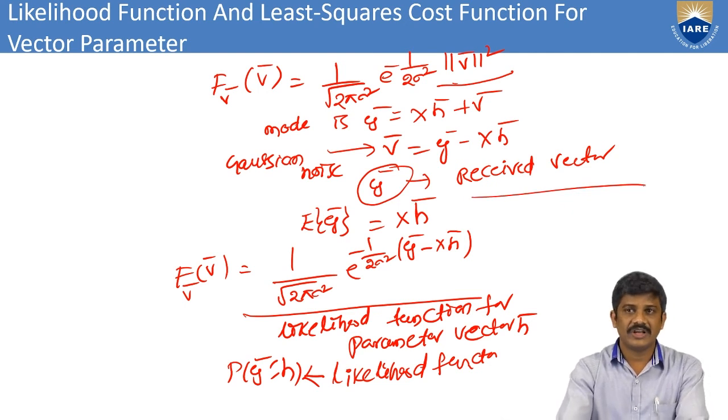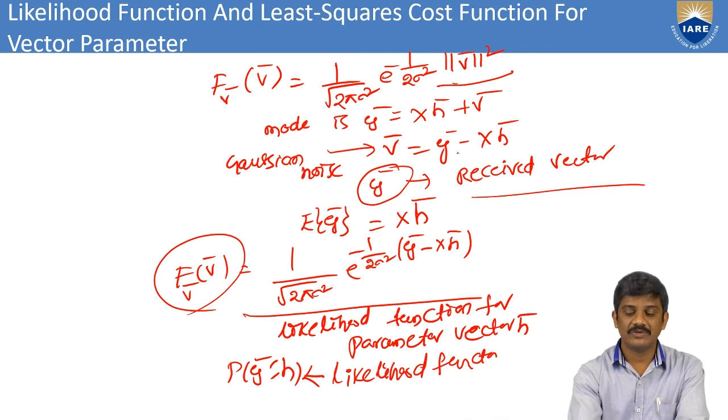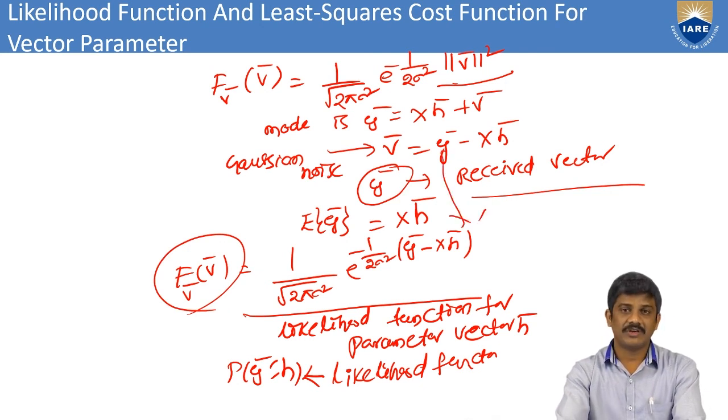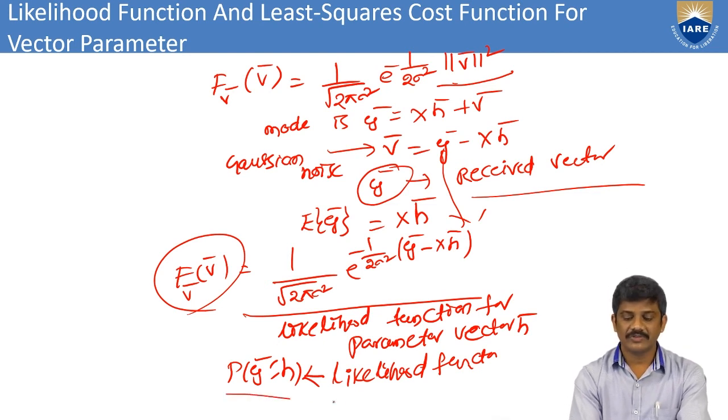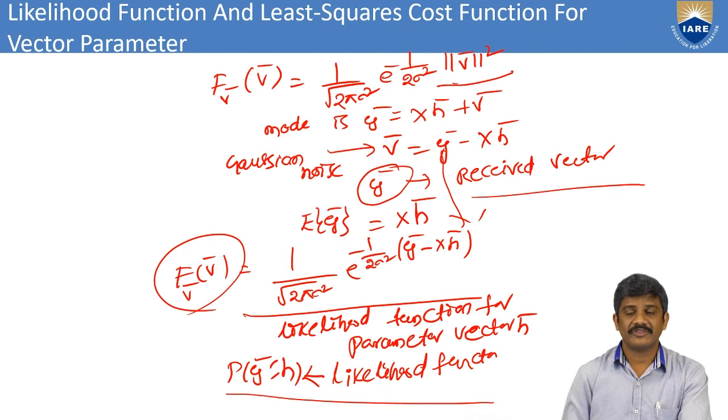From that received vector, I substitute the v bar value that we found, that is 1 by 2 pi sigma square, e power minus 1 by 2 sigma square, mod y bar minus x h bar whole square. This is the likelihood function for the parameter vector. Also we can consider the likelihood function as the probability of y bar given the h bar vector.